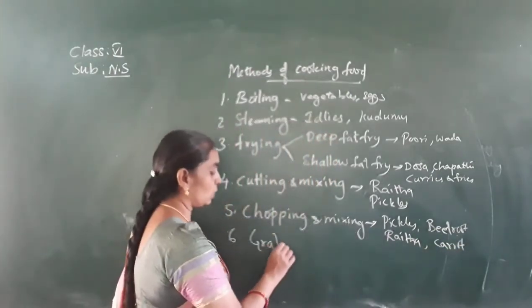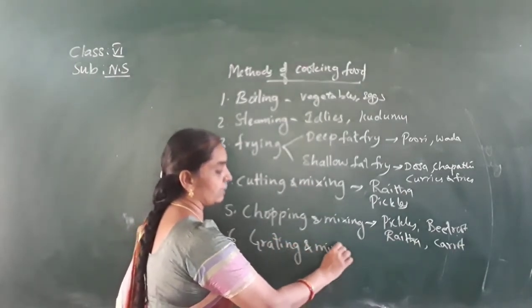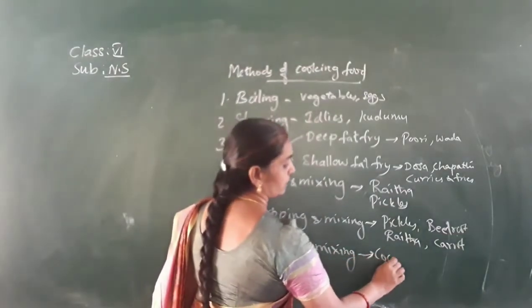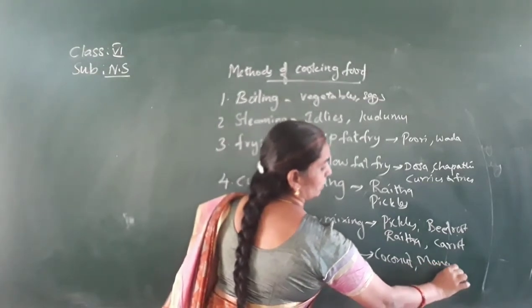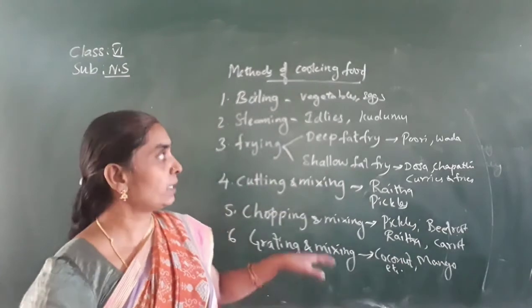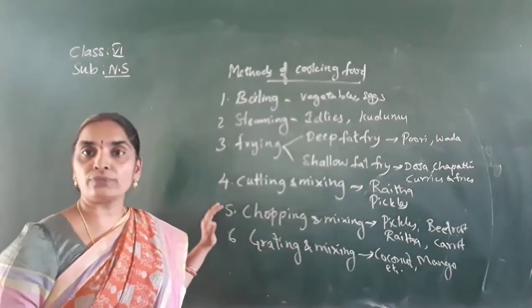Next, grating: coconut, mango. These are grated and mixed in the fries or curries, isn't it? So coconut, mango, etc. These are grated. Okay. So in Telugu we say turumadam. Okay now. So these are the methods of cooking.